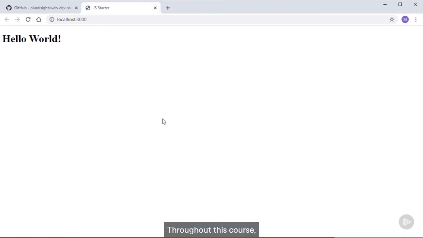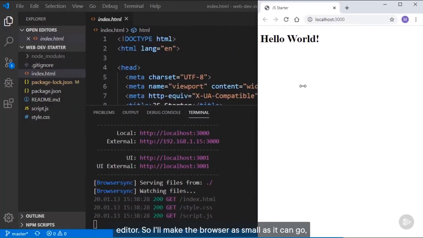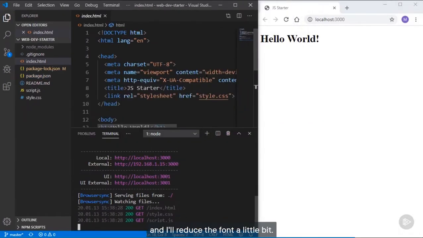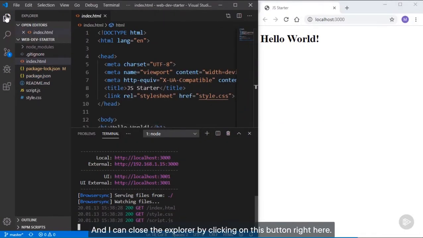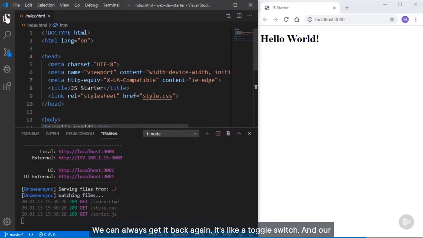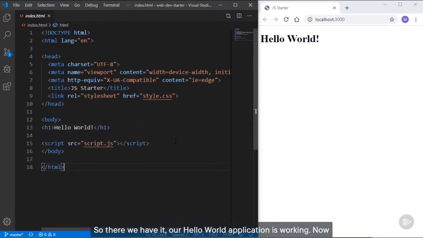Throughout this course, what I'll mostly be doing is having the browser open next to the editor. So I'll make the browser as small as it can go, which is right here. And then I'll take the editor and just make that fit. And I'll reduce the font a little bit. And I can close the Explorer by clicking on this button right here. We can always get it back again. It's like a toggle switch. And our server is running, so I'll just X out of this terminal. So there we have it. Our Hello World application is working.